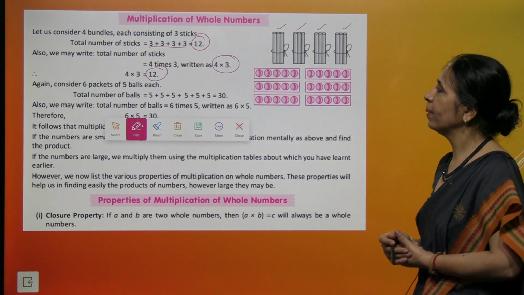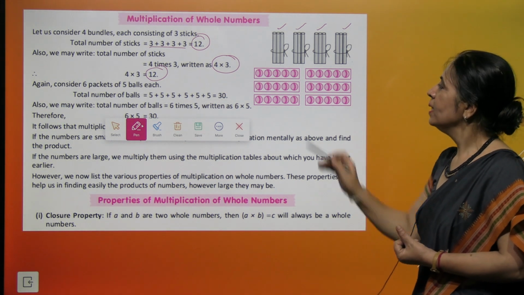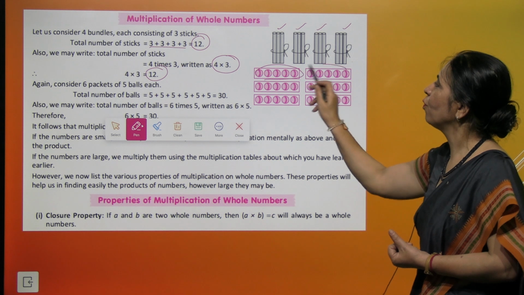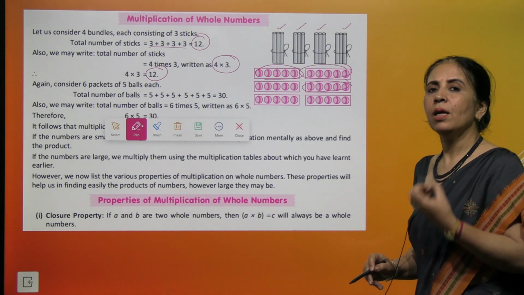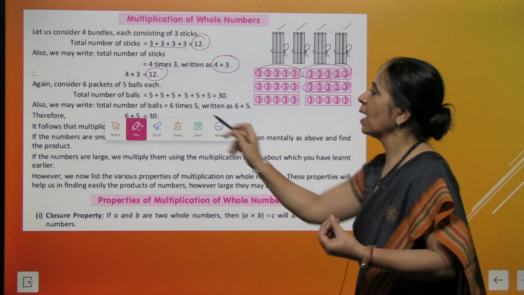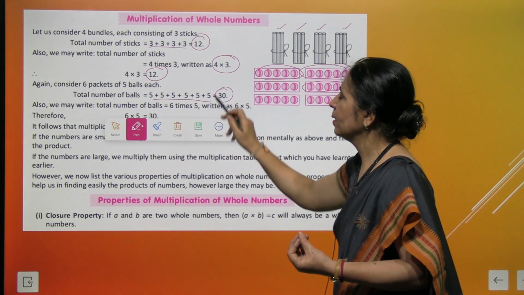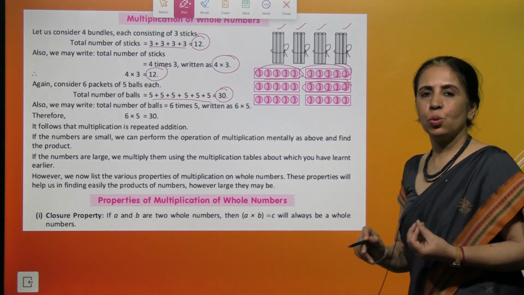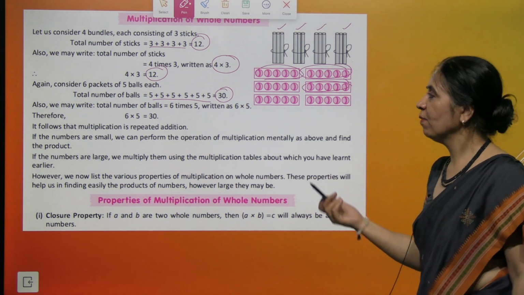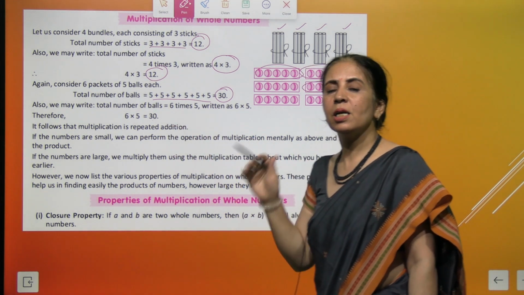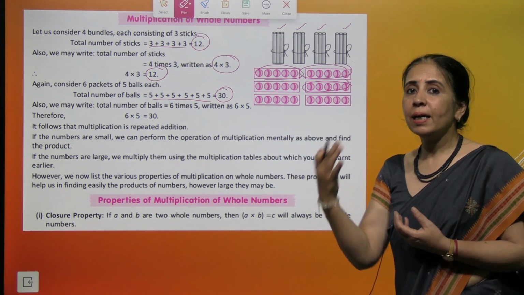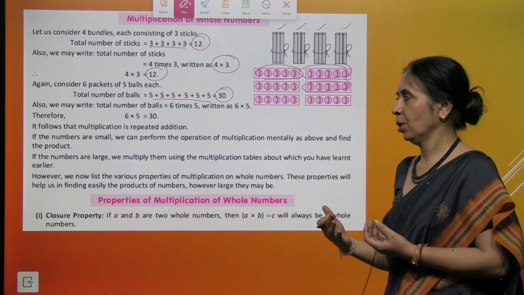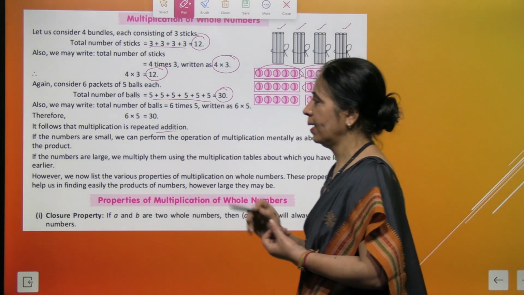Take one more example. Here we have 6 packets of 5 balls each. तो हम इसको total balls निकालनी है तो 5 plus 5 हम 6 times plus करेंगे, we get 30. And another way to do it, 6 times 5 gives you 30. So what do we get? We get that multiplication is repeated addition. Got it? So this is repeated addition.